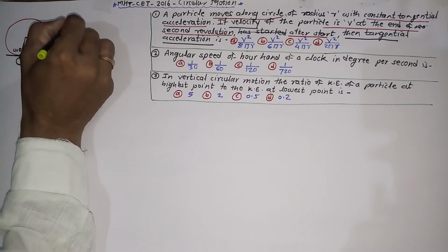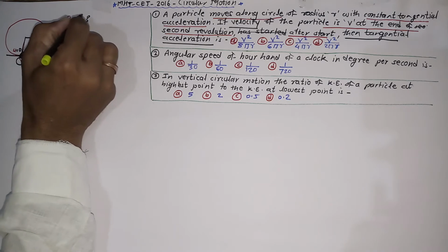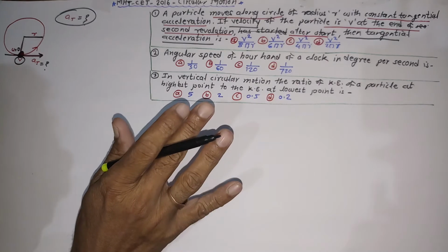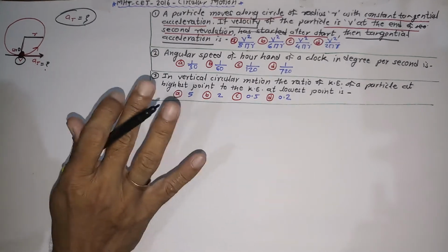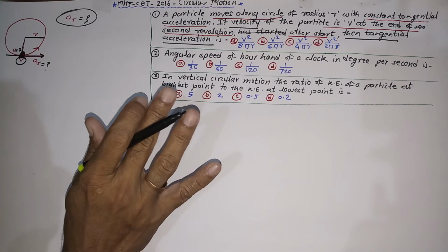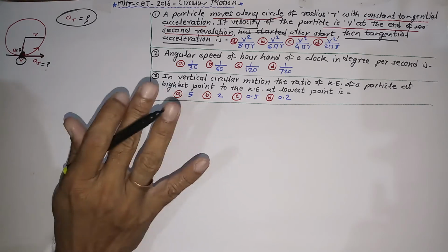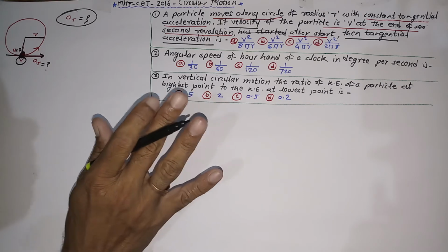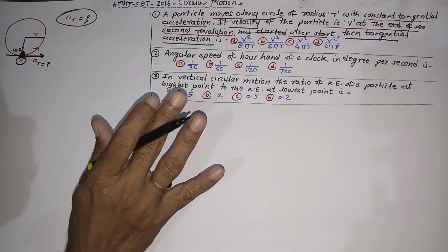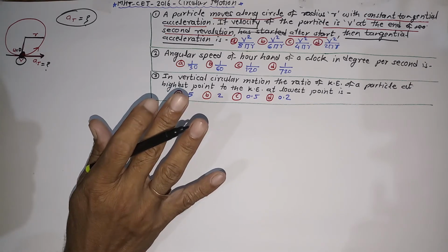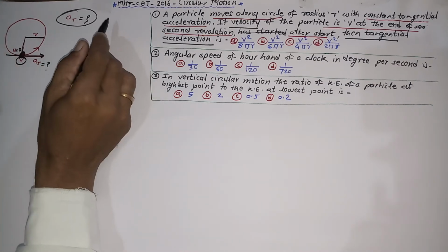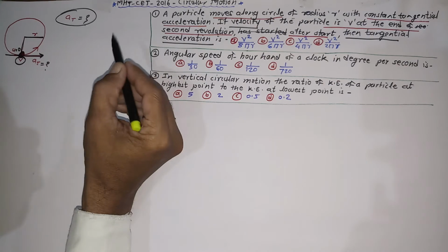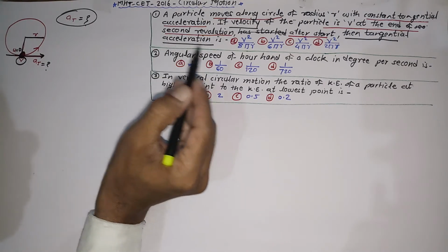While solving this problem to determine the tangential acceleration, you have to remember the kinematical equations in linear motion as well as the kinematical equations in circular or rotational motion. Which are those equations? The first one is v equal to u plus at, and the analogous equation omega 2 equal to omega 1 plus alpha t.